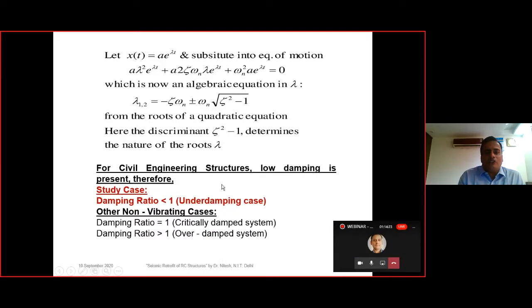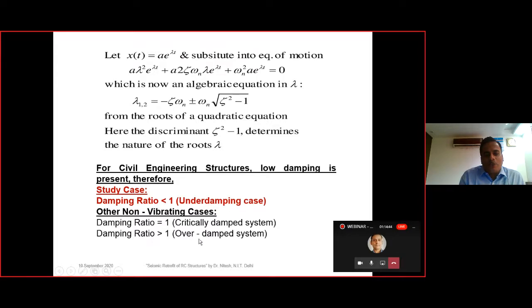We have the solution of the same because these are all homogeneous differential equations with constant coefficients. So we have to look for the solution, and there will be three cases: damping ratio xi less than 1, xi equal to 1, and xi greater than 1.